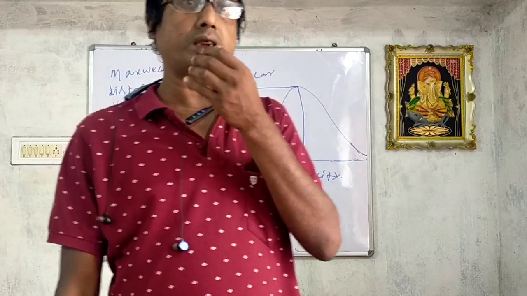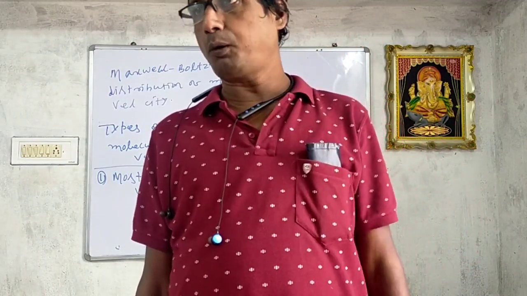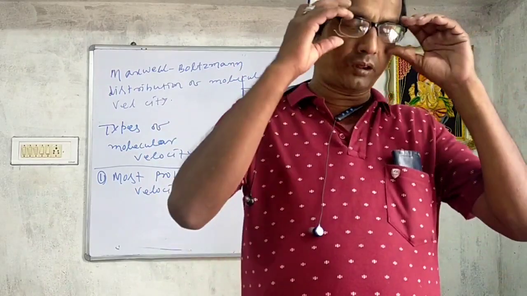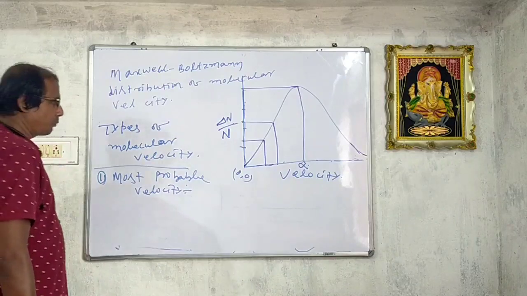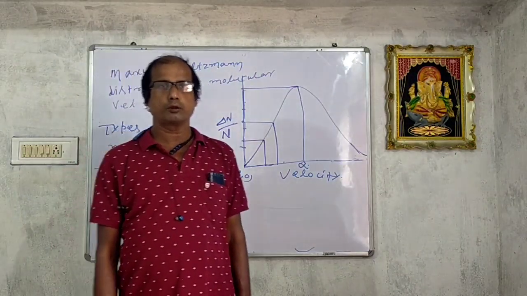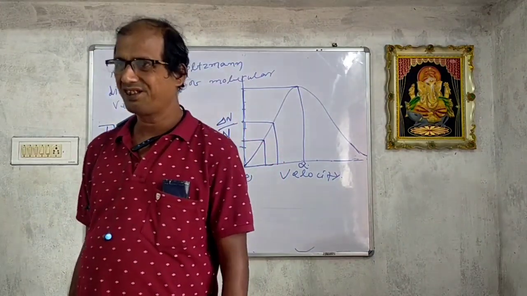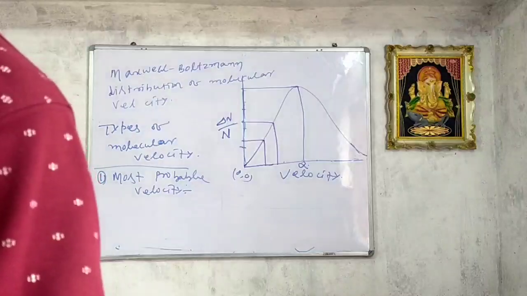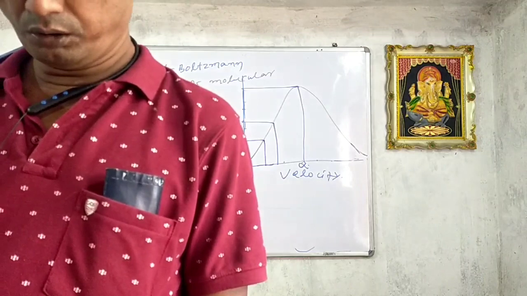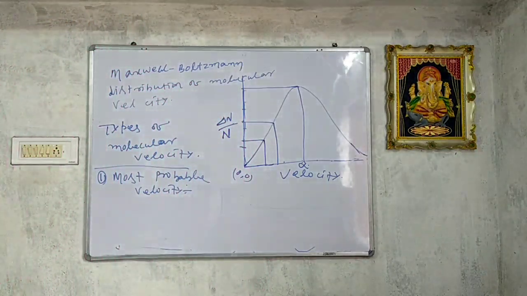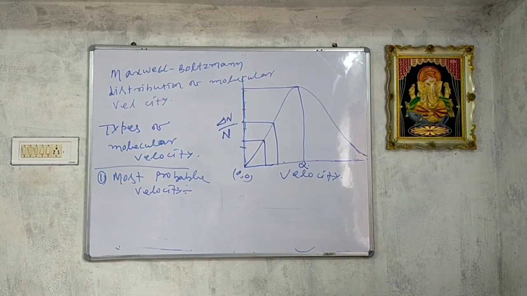Now, the velocity possessed by the maximum fraction of molecules is known as the most probable velocity.